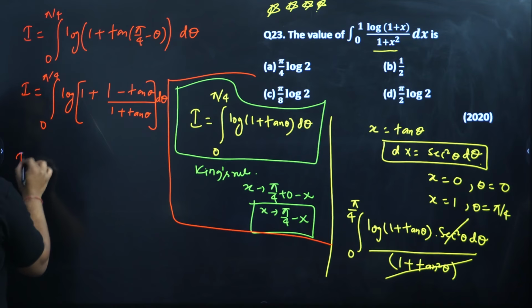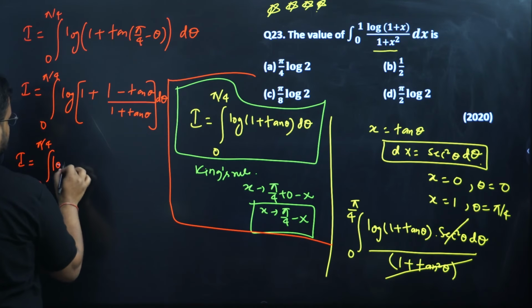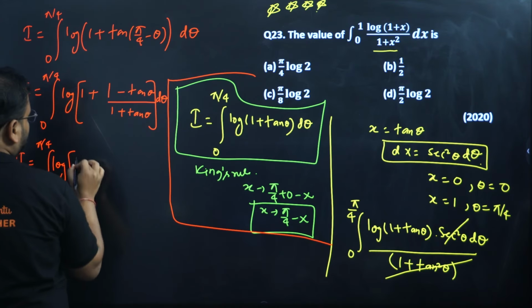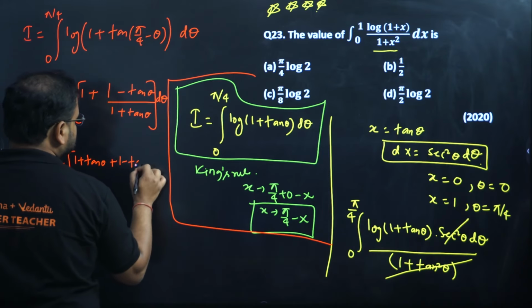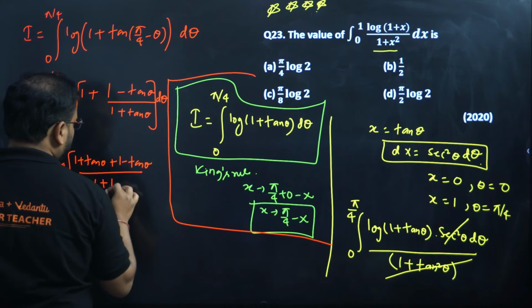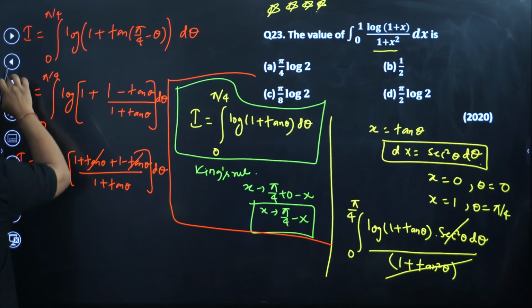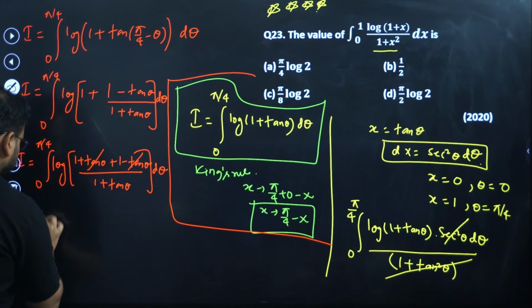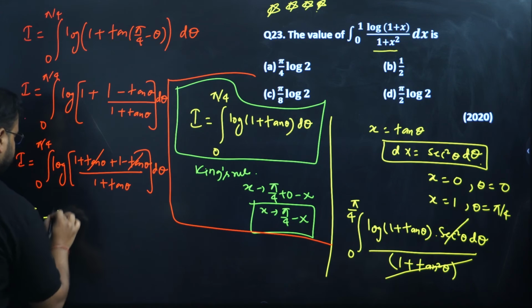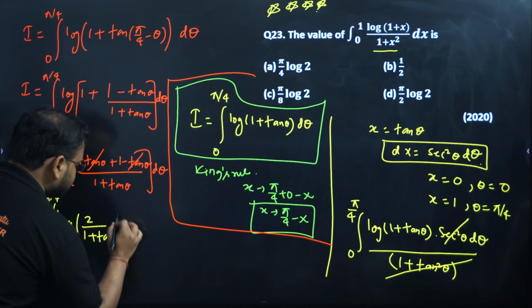Now take the LCM. Check carefully. 0 to pi by 4 is there. Log as it is. If you take the LCM, you'll have 1 plus tan theta plus 1 minus tan theta divided by 1 plus tan theta, with d theta. Tan and tan are cancelled. Now we have only 2 left in the numerator. So the integration from 0 to pi by 4, nothing changes, log of 2 upon 1 plus tan theta.